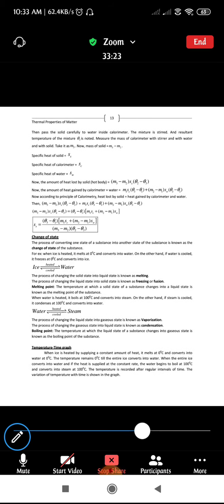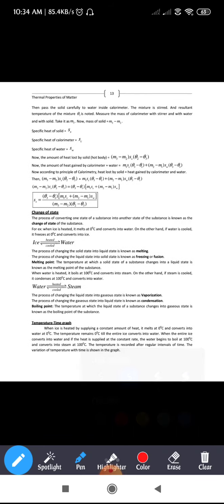Coming to change of state, as you have come across this in your lower classes itself. The process of converting one state of a substance into another state is known as change of state. For example, when ice is heated, it melts at 0 degrees Celsius and converts into water.